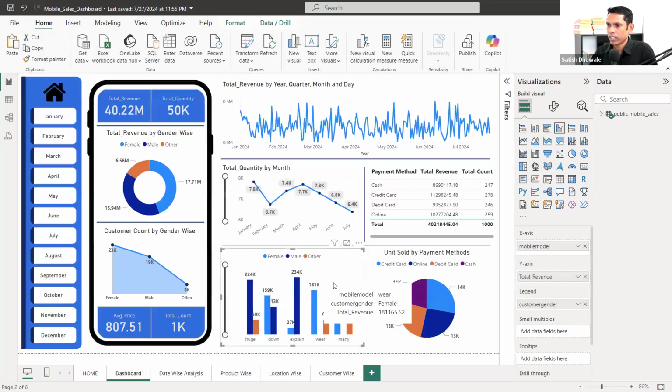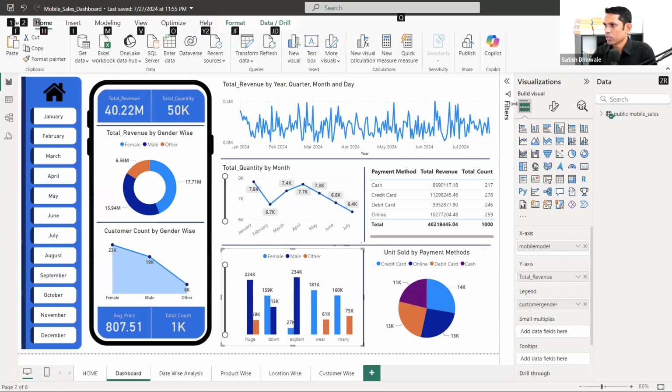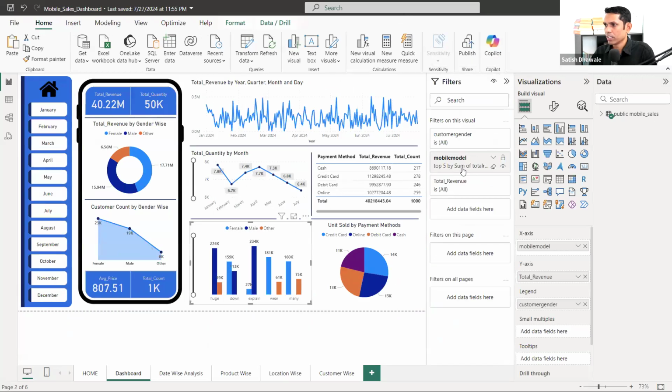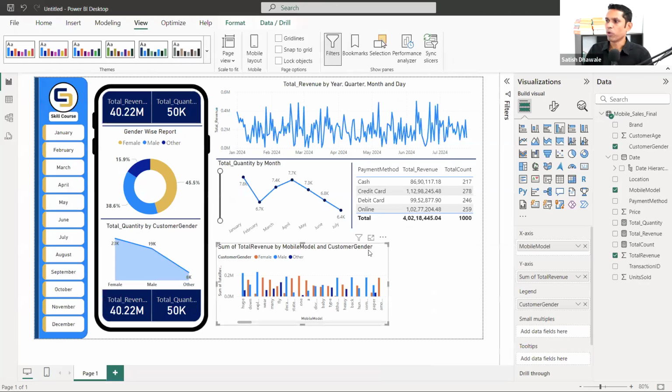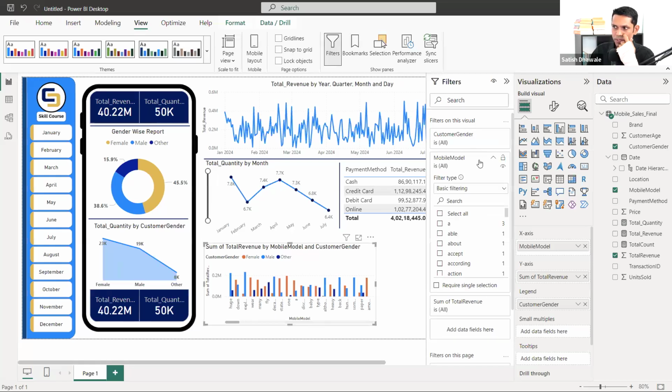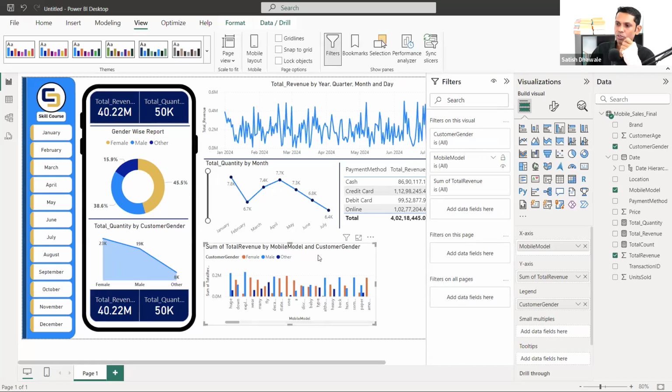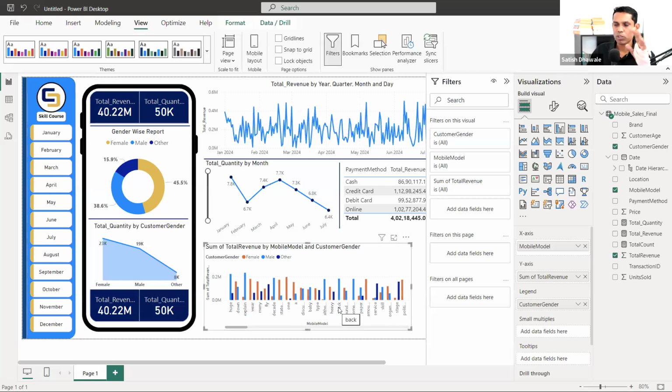Okay, but I think I have applied a filter on it because it is showing only 1, 2, 3, 4, 5. Let me check the filter. Yes, top 5. I wanted to show only the top 5 models, not all the model names. There are a lot of mobile models, and I want to show the reports gender wise as well, but only for the top 5 models.